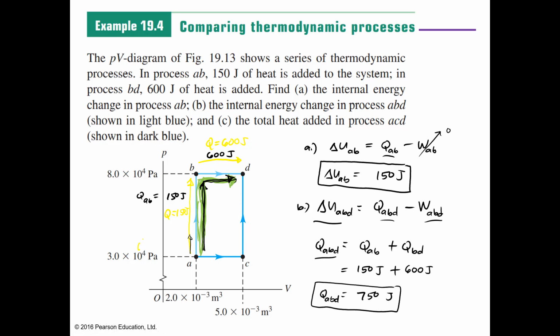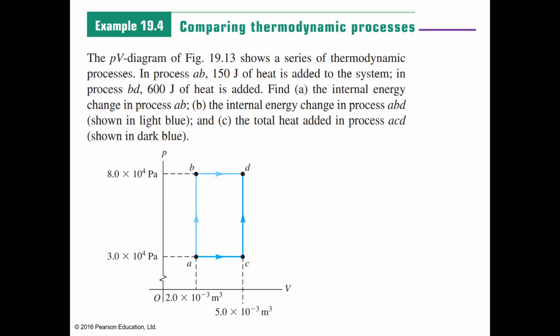Now, the next thing to do is to solve for the work ABD. Work ABD is equal to the work done in the AB process plus the work done in the BD process. And we know the work done in AB, since the volume did not change, is equal to 0.